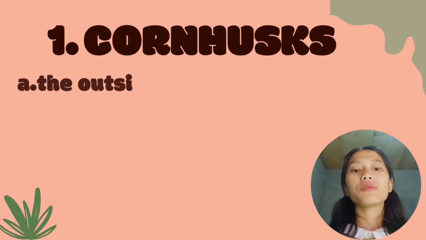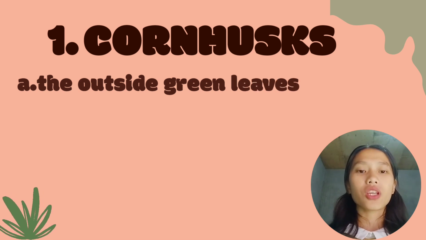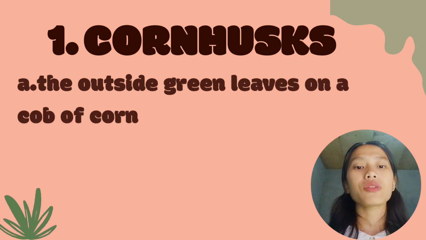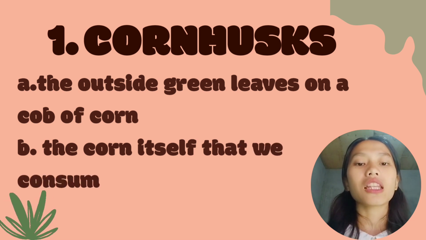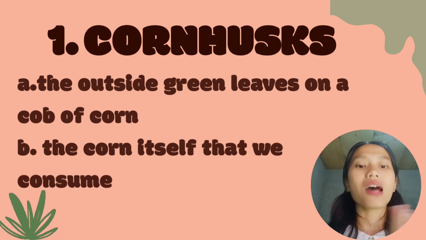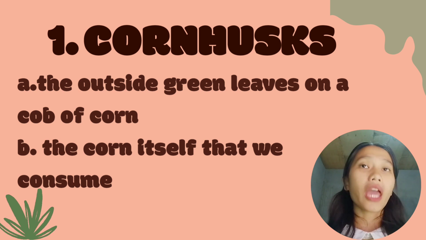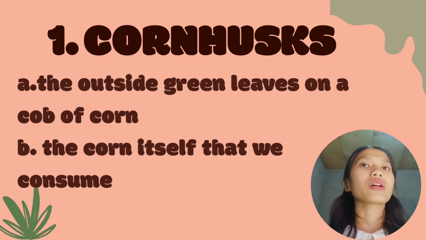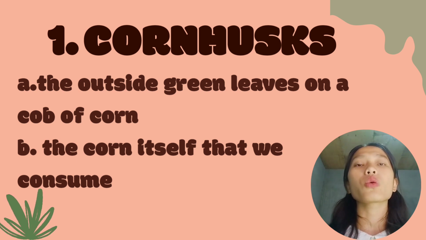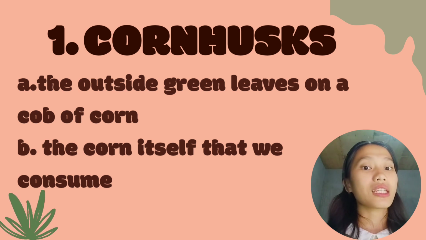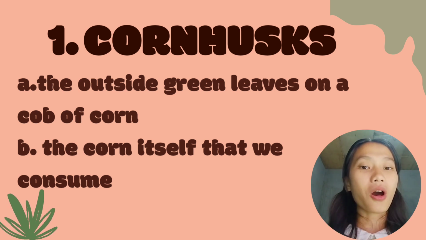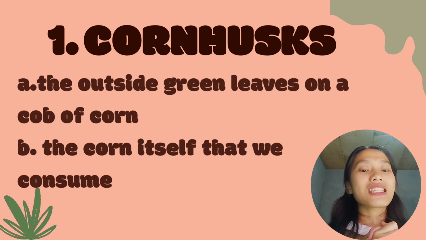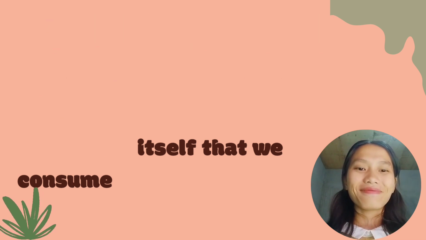In every item, you may pause this presentation to have more time to think about the right answer. For our first item, we have the words corn husk, where the choices are A, the outside green leaves on a cob of corn, or B, the corn itself that we consume. Which of these choices do you think is the answer? You may pause the video now. The right answer is letter A.